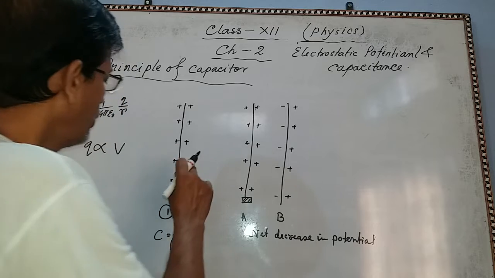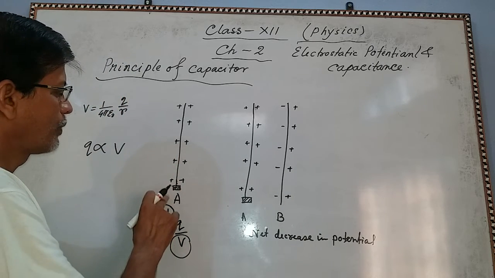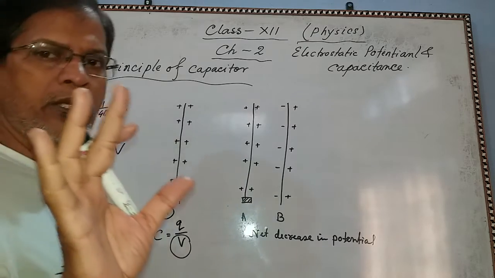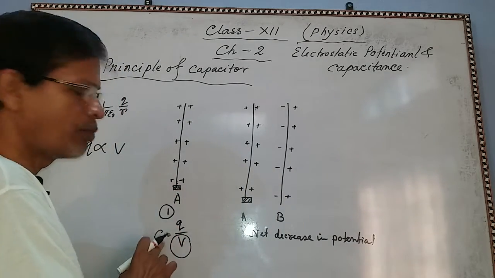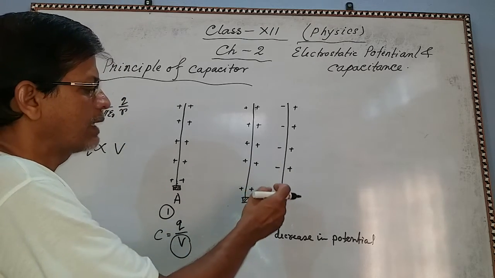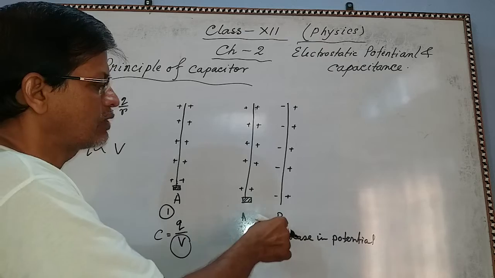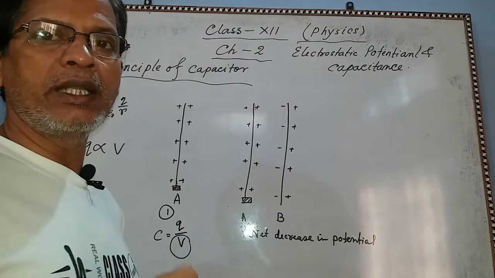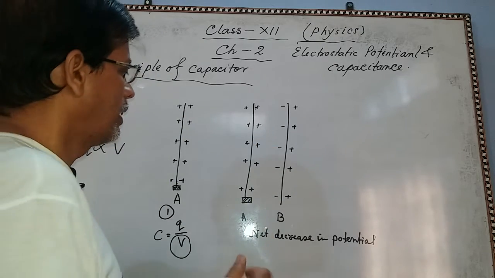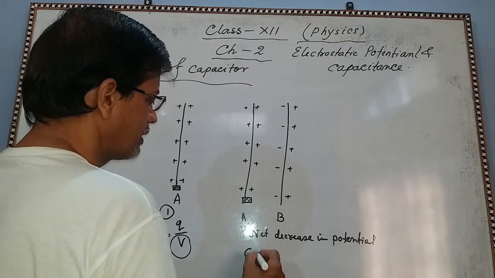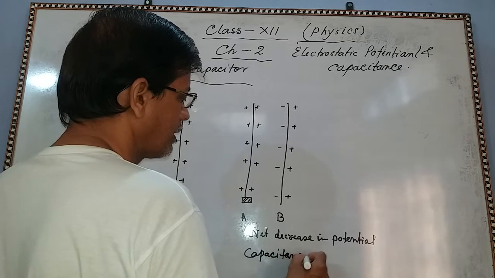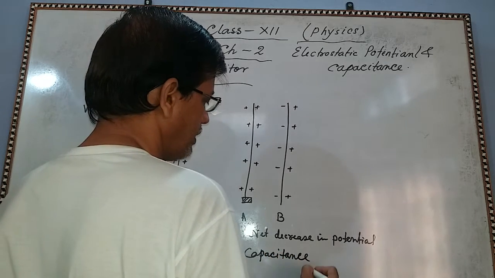So if we use only one conductor, the capacitance is some value. When we place another uncharged conductor B, then it is seen that the capacitance increases.